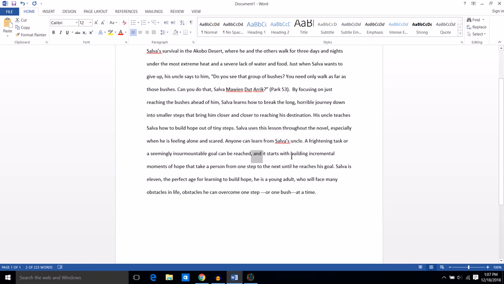I'm combining two complete sentences together with this comma and this conjunction. So I'm going to look for the subject and the verb in the first complete sentence, and then I'm going to look for it in the next one. I believe I have a compound subject here, where I have a frightening task or a seemingly insurmountable goal.